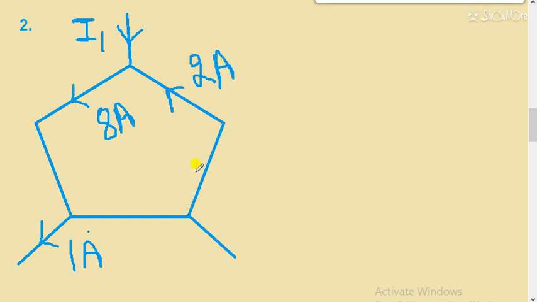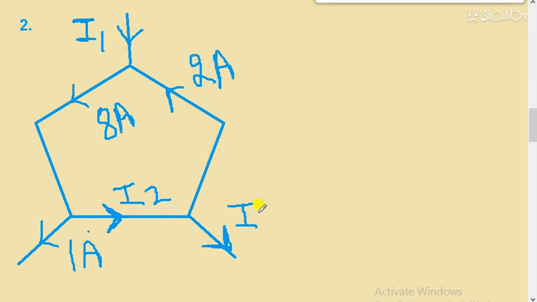Okay, so 1 ampere, and some current will flow here. So let's take it as current I2, and this current as I3.